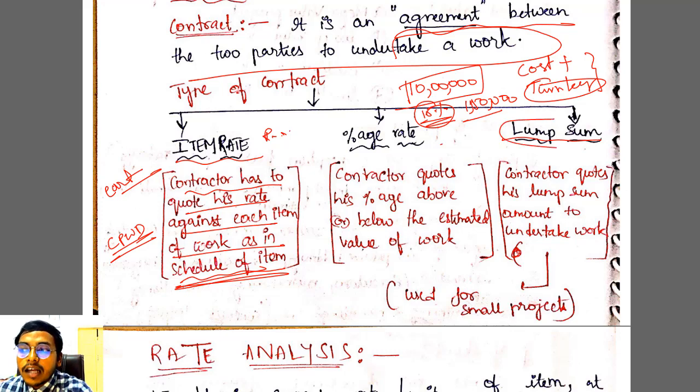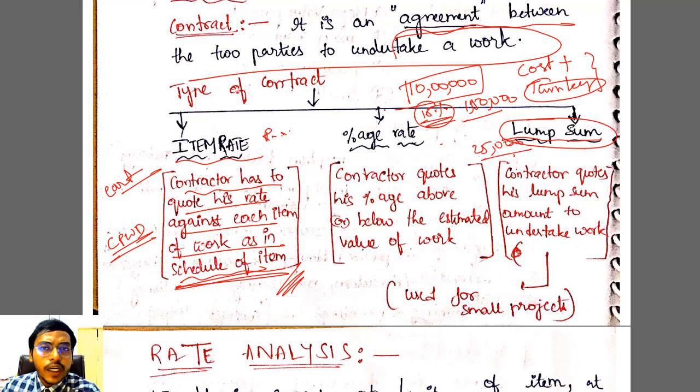Now see the lump sum. Lump sum is basically seen for small projects. A small project, 5000, 10,000. In this you need not waste your time on schedule of items or something. 5000 work, 10,000 work. Recently I had to fix my water tank. We had some water scarcity, so we brought a new water tank. So I went to a contractor. He said, give me 25,000 and I will build it.